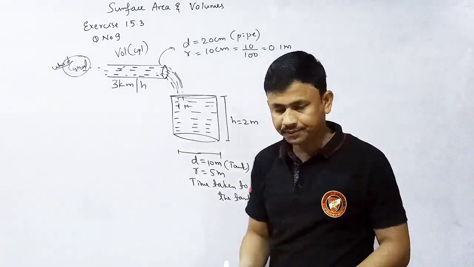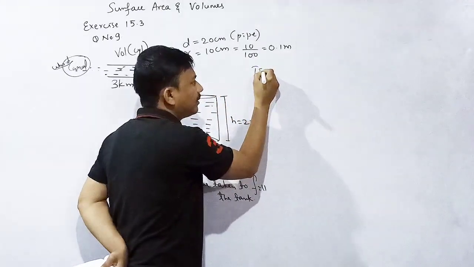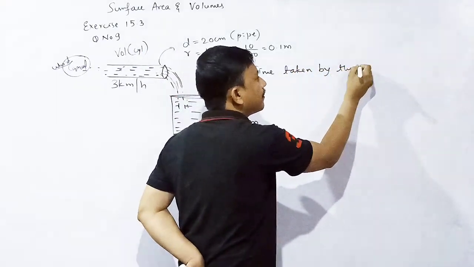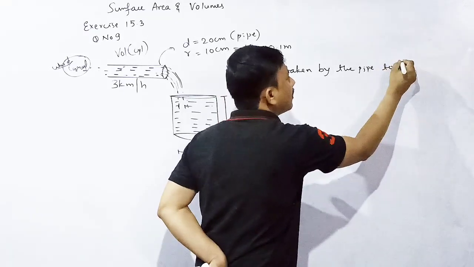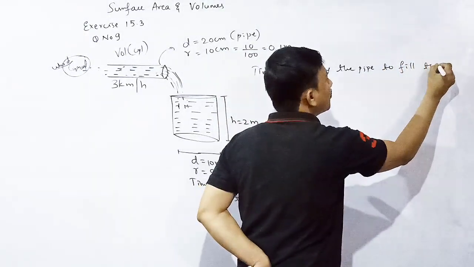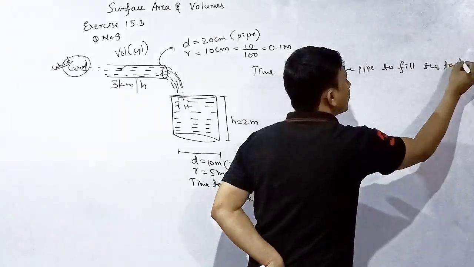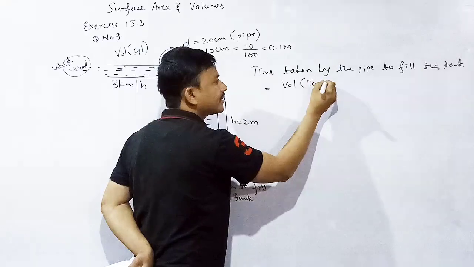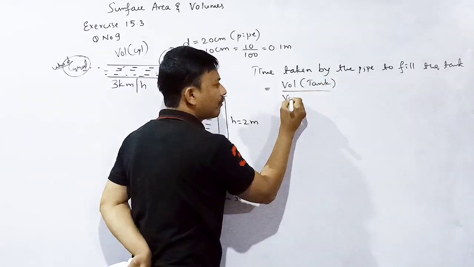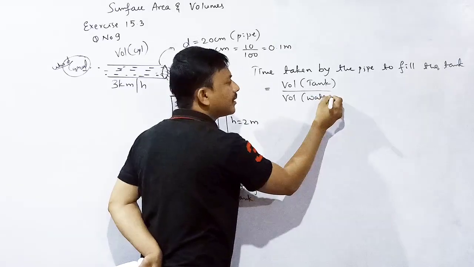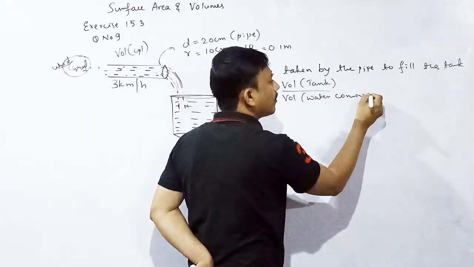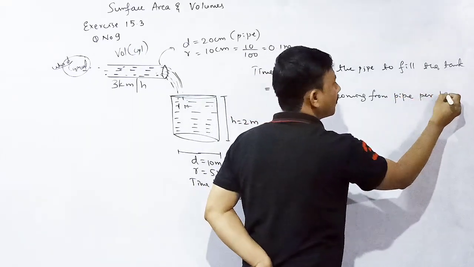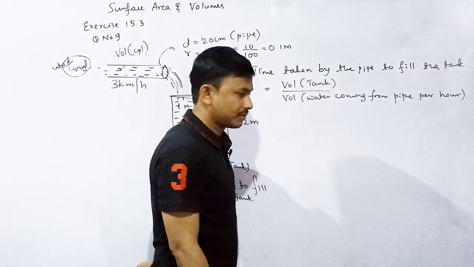Okay, look here. Time taken by the pipe to fill the tank is equal to the volume of the tank divided by the volume of water coming from the pipe per hour. Correct?